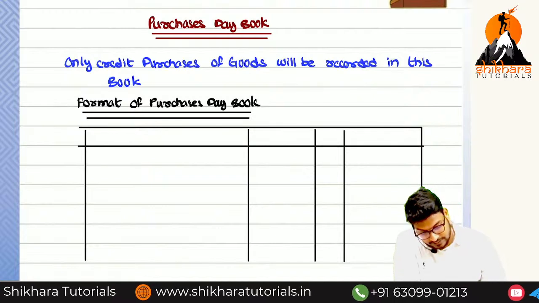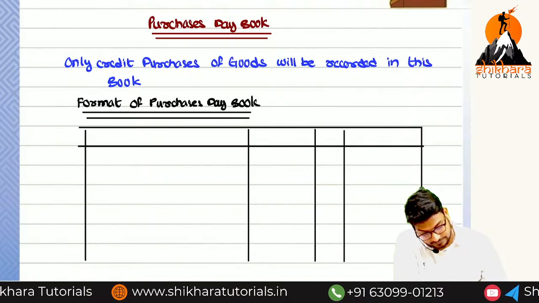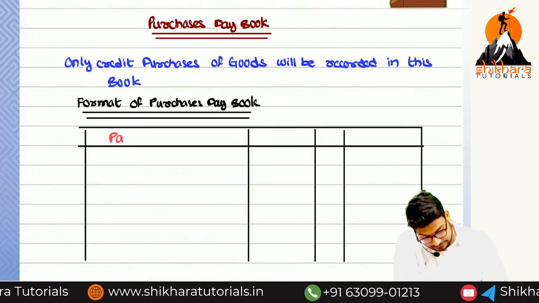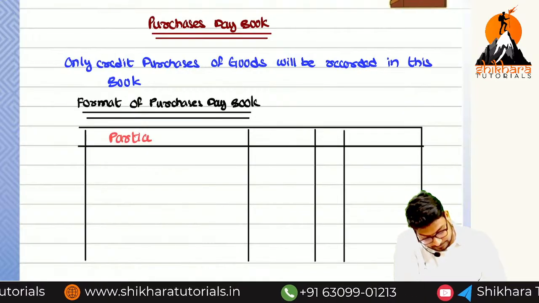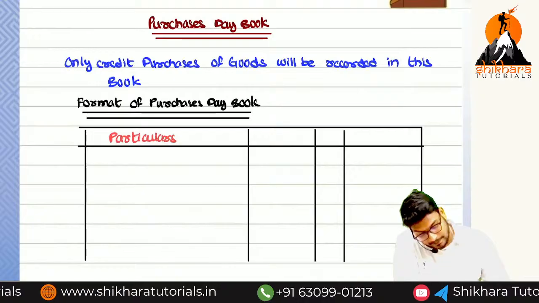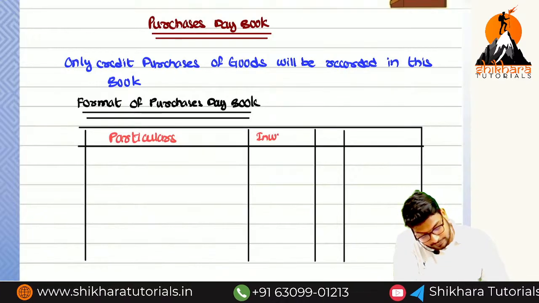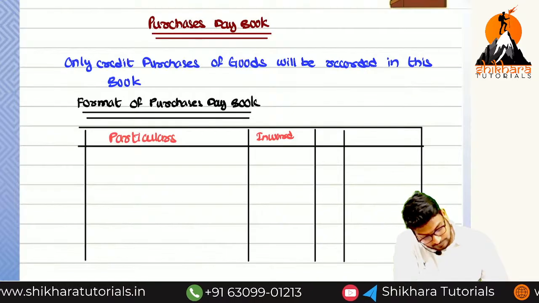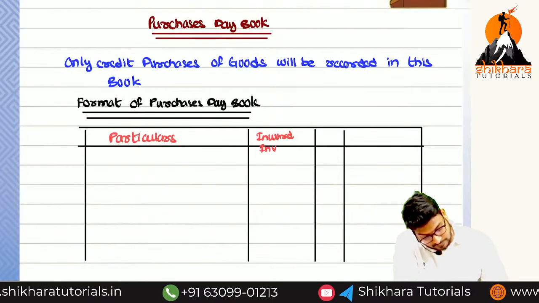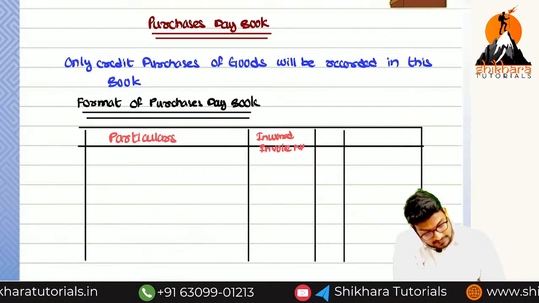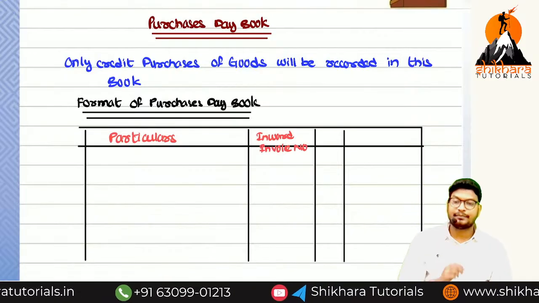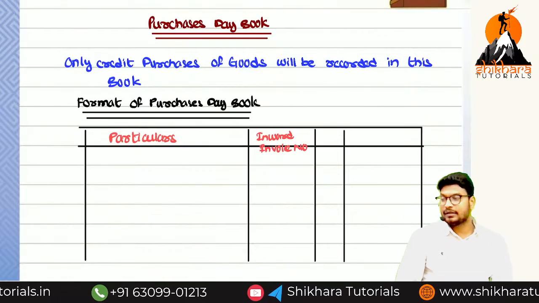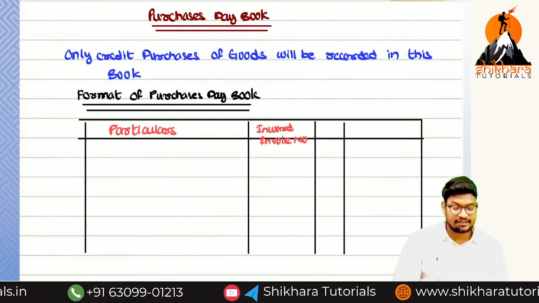So what are the points here? Particulars, inward invoice number. They will ask an MCQ: what is the note we are going to use in purchase daybook?